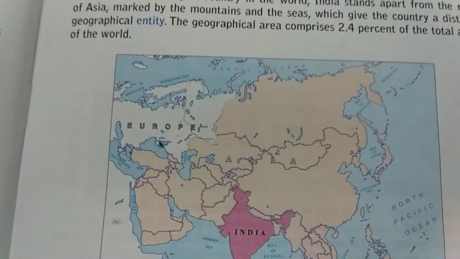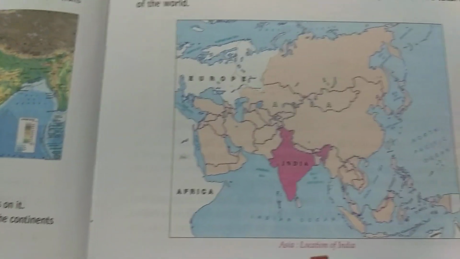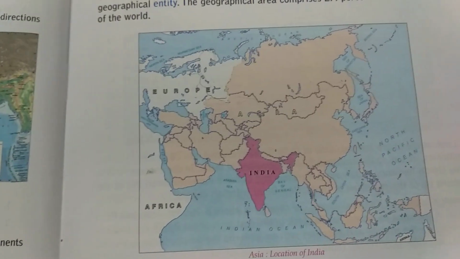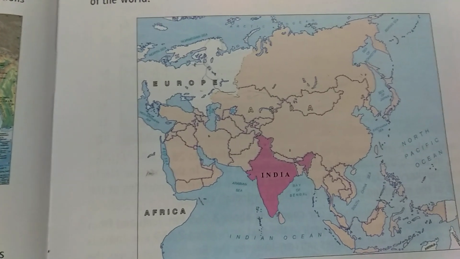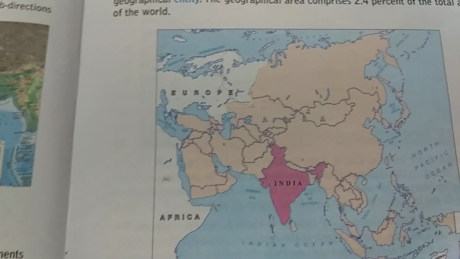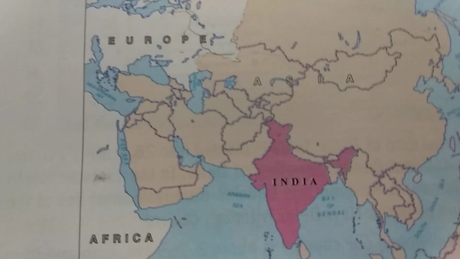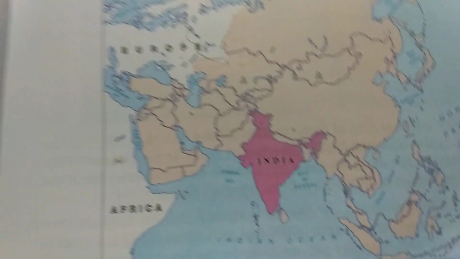You can see here the map, the location of India in Asia. You all know that our country India comes in the continent Asia. It's an Asian country. Okay. So clearly it's seen that our India is here, represented with a purple color over here.